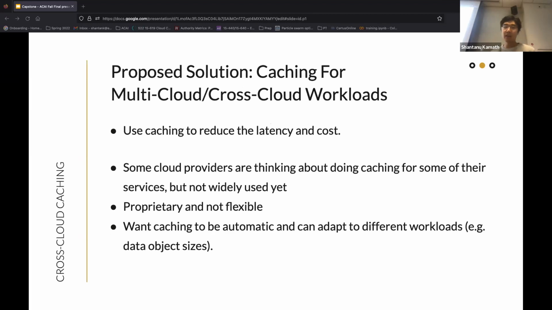And based on some prior talks, some cloud providers are already thinking about doing caching for some of their services, but they're not widely adopted yet. But even if they do, their services would usually be proprietary and not really flexible because the users don't know how the caching is done and they can't easily change it. That's why we are proposing a prototype caching framework that can do caching automatically. It's open sourced. It can adapt to different workloads.